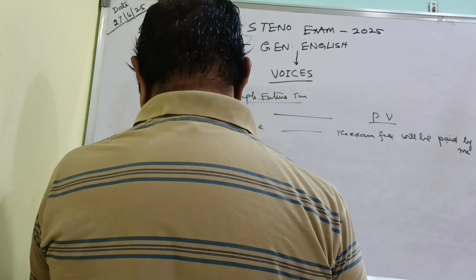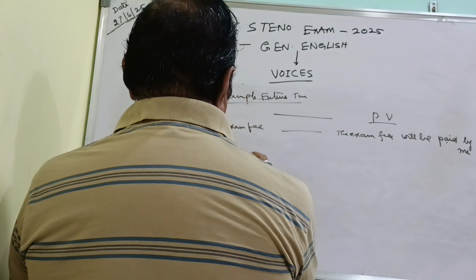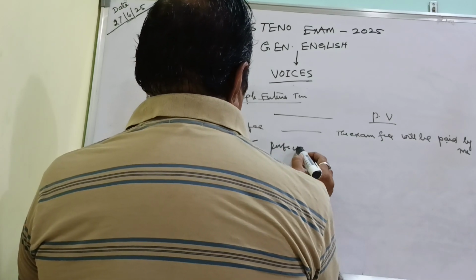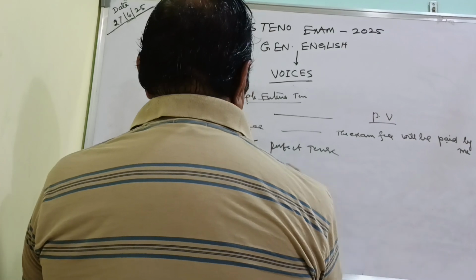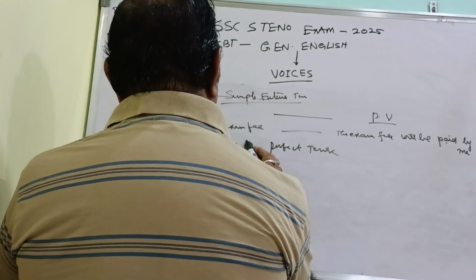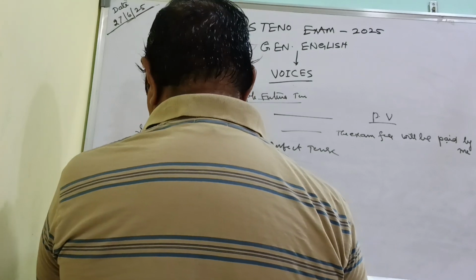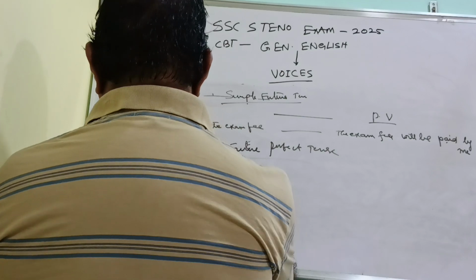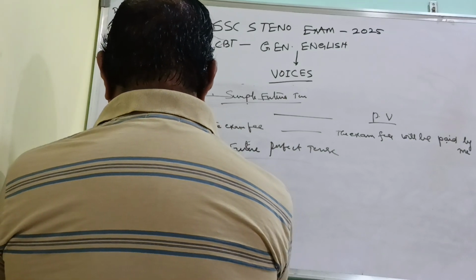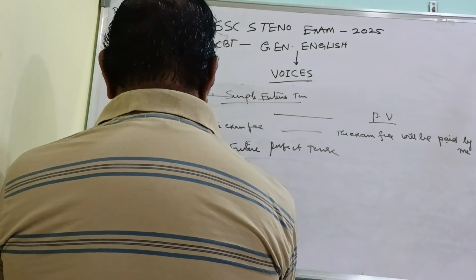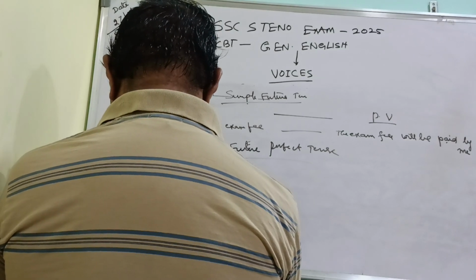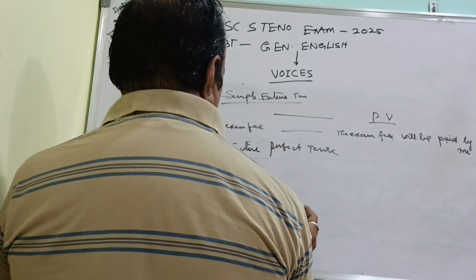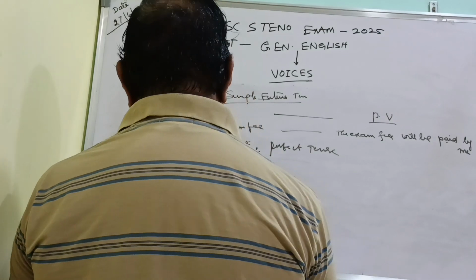In the same way, future perfect tense. The structure of the sentence in active voice will be I shall. So simply we'll take it here. We shall have taken lunch. We shall have taken lunch.